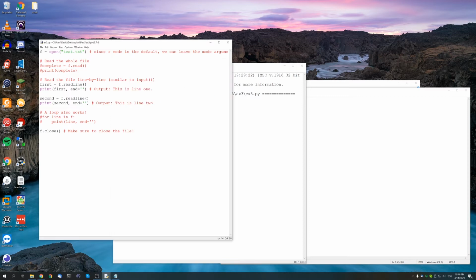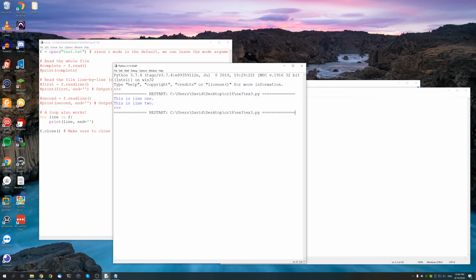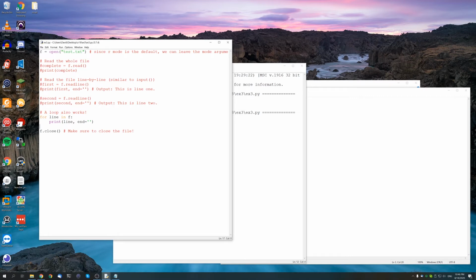Now the third way we can do this is simply by using a loop. So we can use the for in structure, and that prints out the whole file line by line. So this is useful if you want to go through the whole file, but you need to look through everything line by line. Now finally, of course, for every single time, we're using f.close to close the file and release our lock on it.